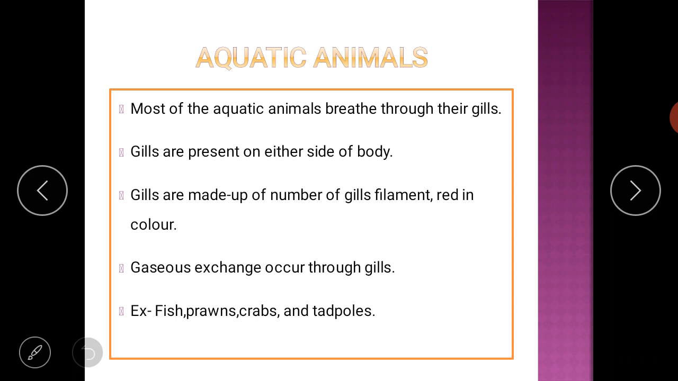Aquatic animals. Aquatic animals are the animals which live in the water, like fish, prawns, crabs, tadpoles. Tadpole is a type of frog, which lives sometimes in water and mostly on the land. Okay, means it can live on land also and in water also.